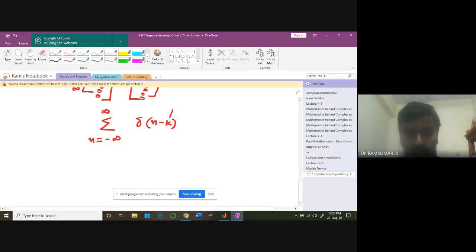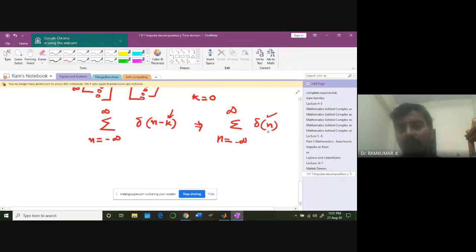If I do this for a particular value of k, for example k equal to 0, then what is this summation? Delta n. This is the signal I'm talking about. Delta n signal is going to exist only at n equal to 0. So naturally that's the value I'll be getting.